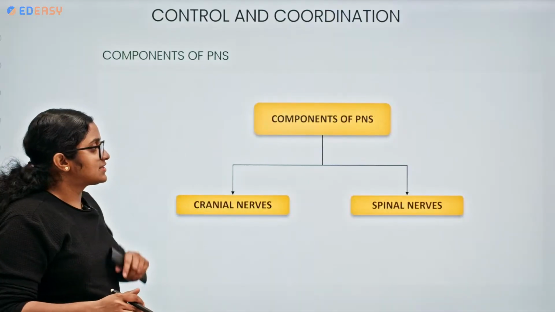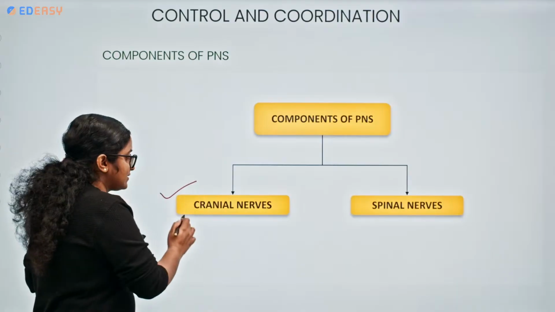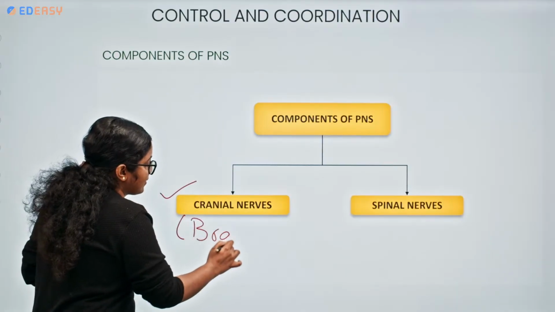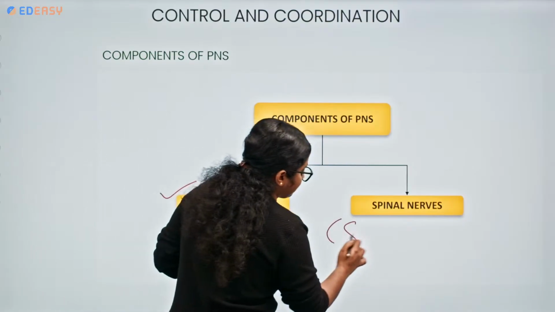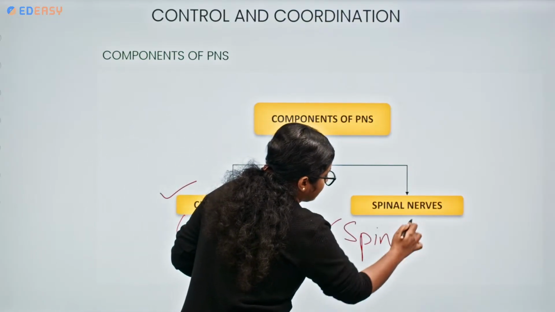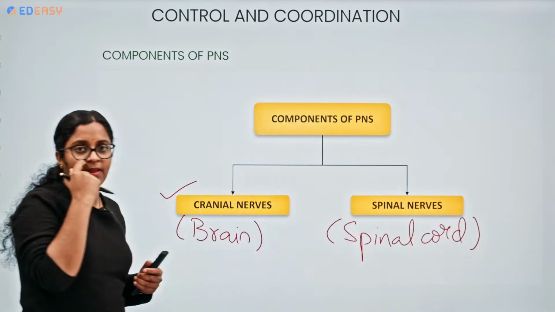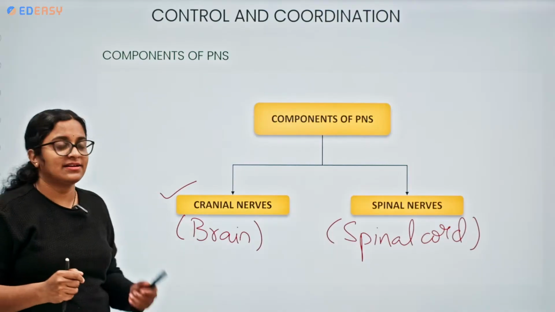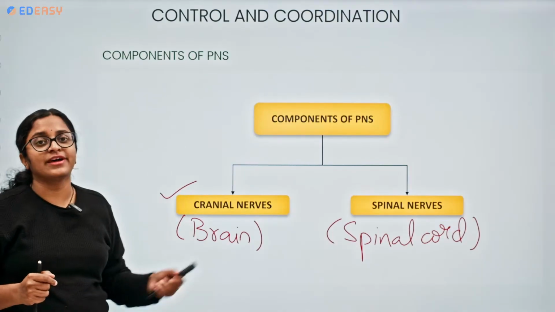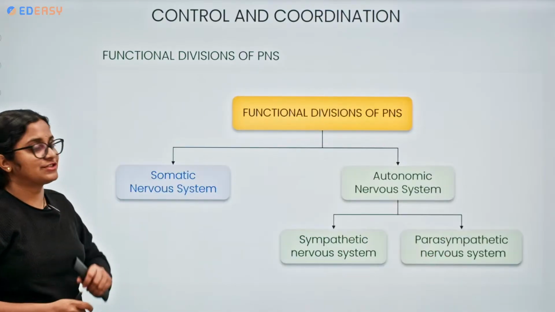Now, components of the PNS. What does it comprise? Cranial nerves: the nerves arising from the brain are the cranial nerves. The nerves arising from the spinal cord are the spinal nerves. Simple. 31 pairs of spinal nerves and 12 pairs of cranial nerves are the components of the peripheral nervous system.